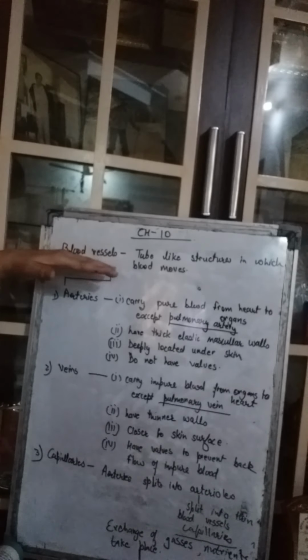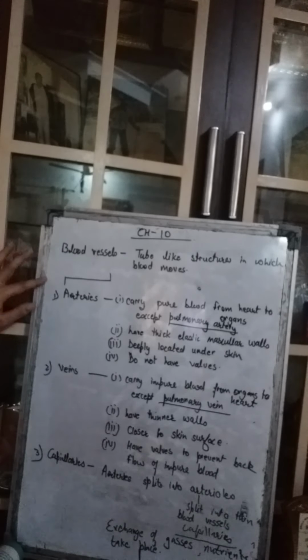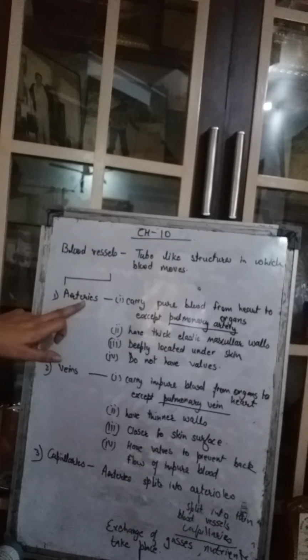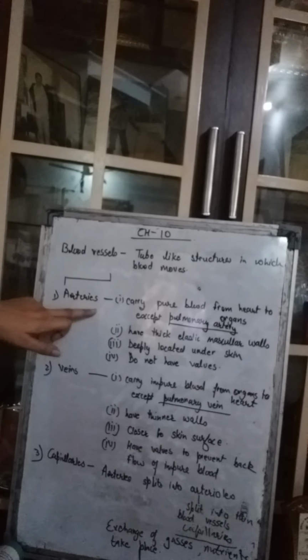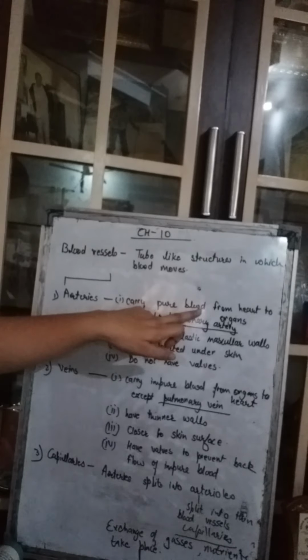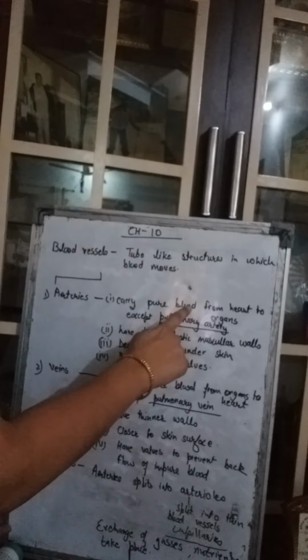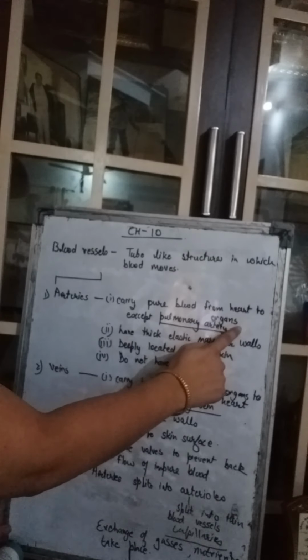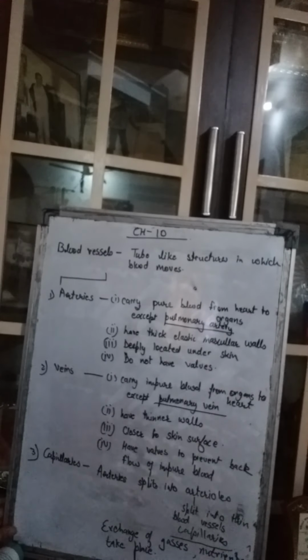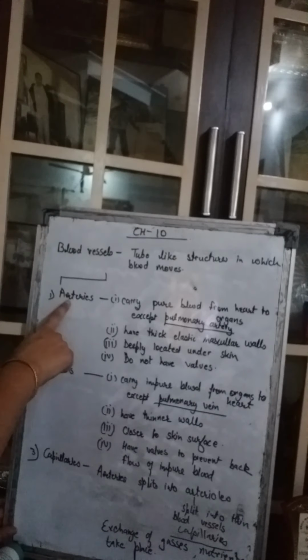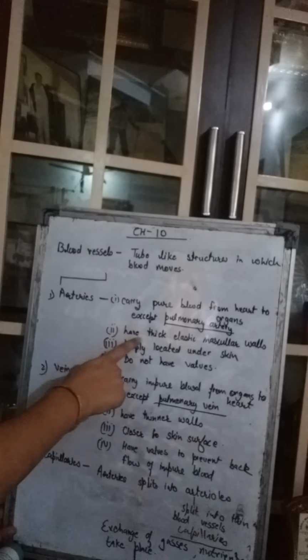Now these blood vessels are of three kinds. Number one, arteries. Arteries are the blood vessels which carry the pure blood, or the oxygenated blood, which has oxygen in it. And it carries blood from the heart to all the organs. Heart is a pumping station. It purifies the blood, and from there the oxygenated blood goes to all parts of the body, and arteries carry it. Then they have thick elastic muscular walls.